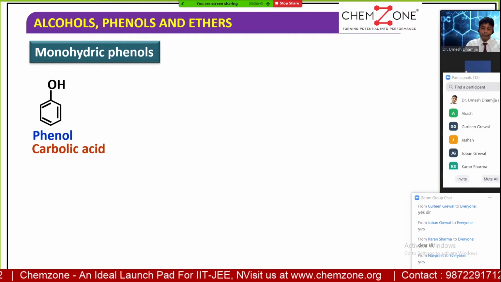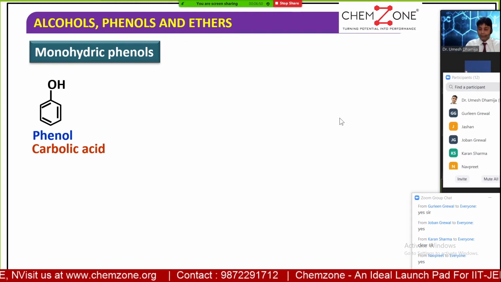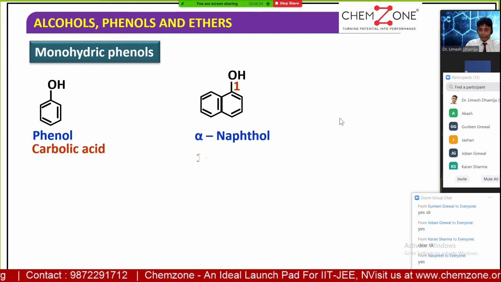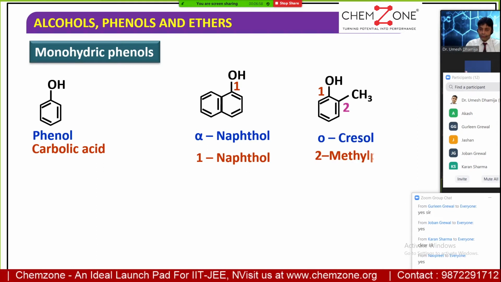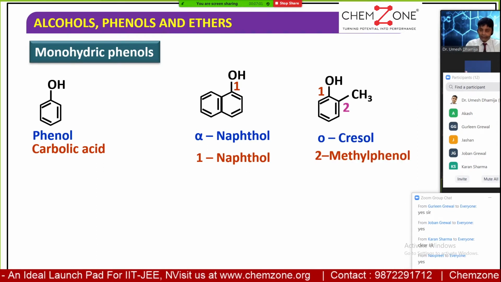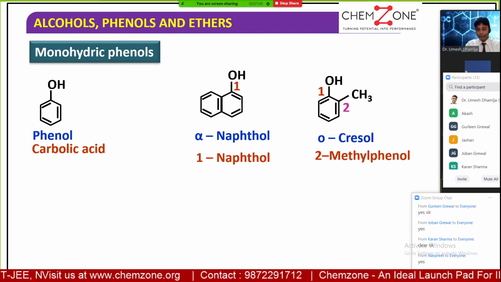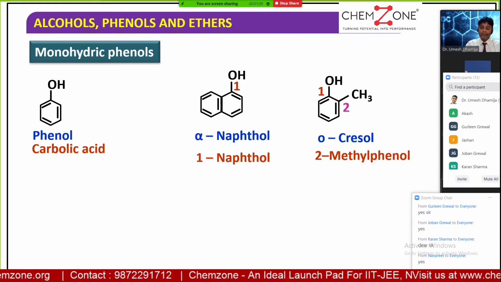It is simply also called carbolic acid. So phenol is also called carbolic acid. Alpha naphthol, orthocresol, 2-methylphenol is the IUPAC name. Note down this orthocresol, 2-methylphenol, or alpha naphthol.